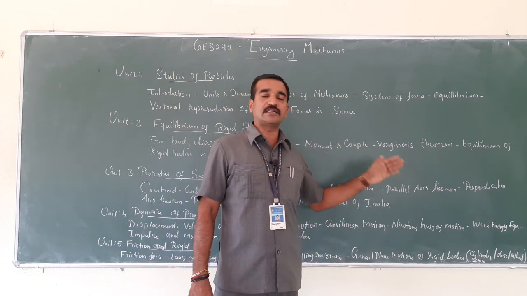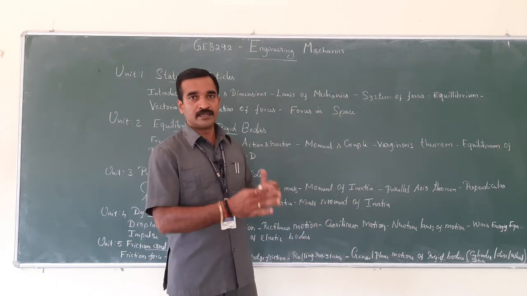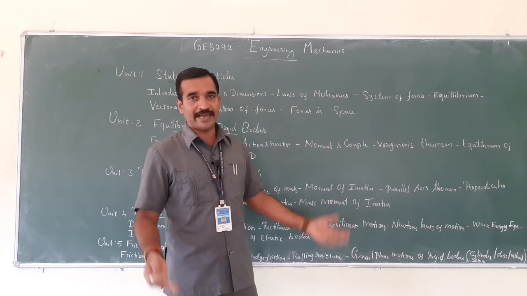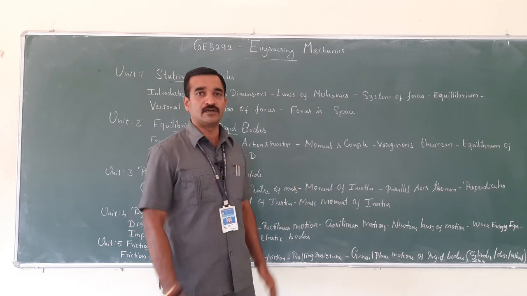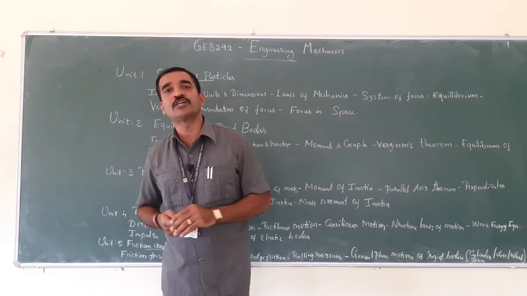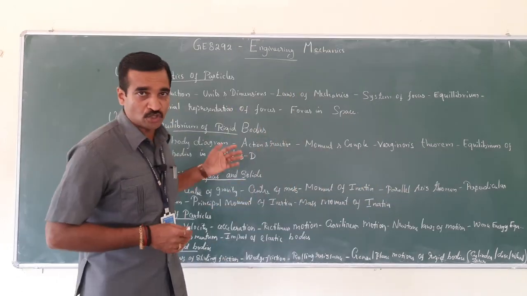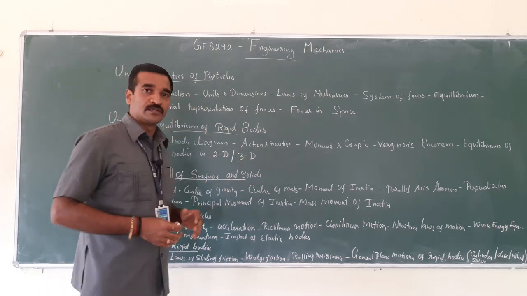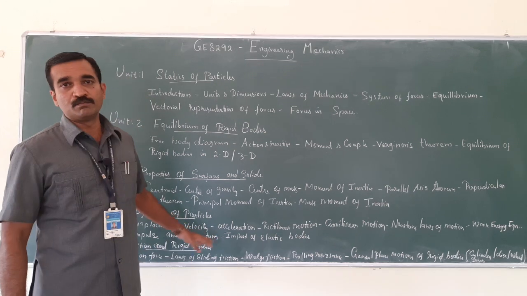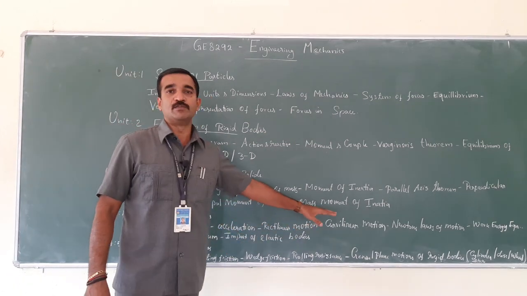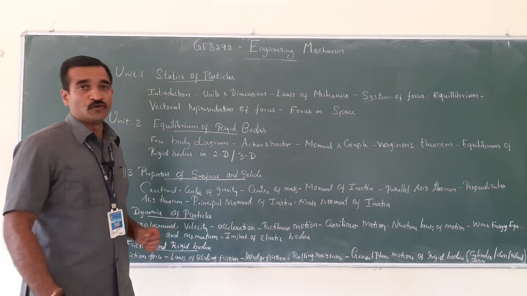By using D'Alembert's principle, we find variables like velocity, acceleration, and the force acting upon the body. Then by using the work energy principle, we solve different problems, right? Then impulse and momentum, and next the impact of elastic bodies, which covers the fourth unit,